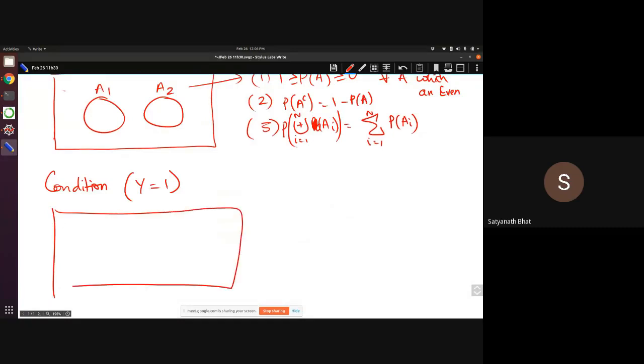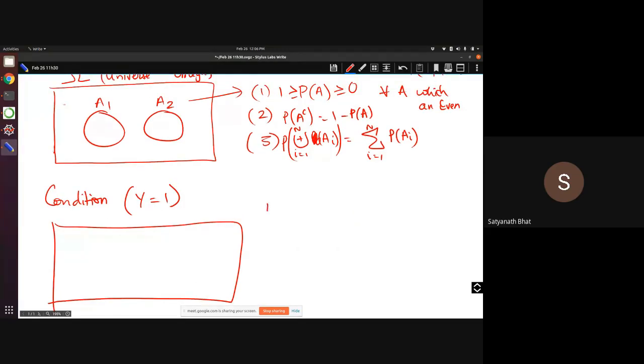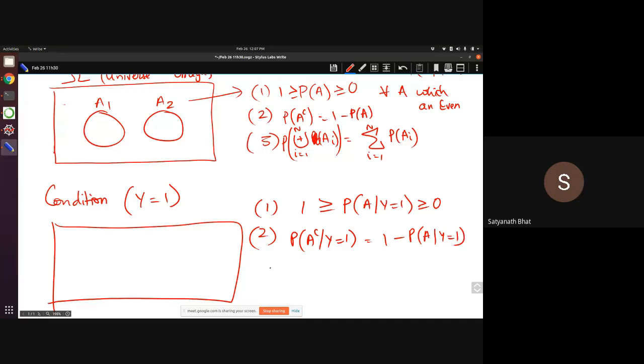And again, I have this entire space, so this space also has probability, and all the rules will hold. What I mean to say is P of A given y equal to 1 is greater than or equal to 0. You will have P of A complement given y equal to 1 is equal to 1 minus P of A given y equal to 1. Whatever you understand about probability holds even for this changed universe. Sorry, I have to write y equal to 1 everywhere. It's just cumbersome, but the whole thing is anyway true. Nothing changes.